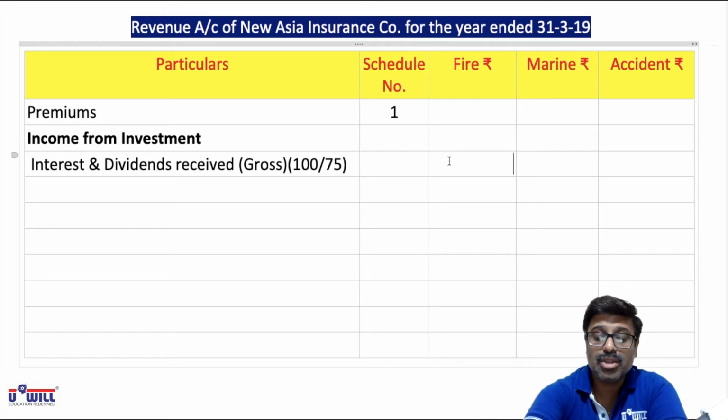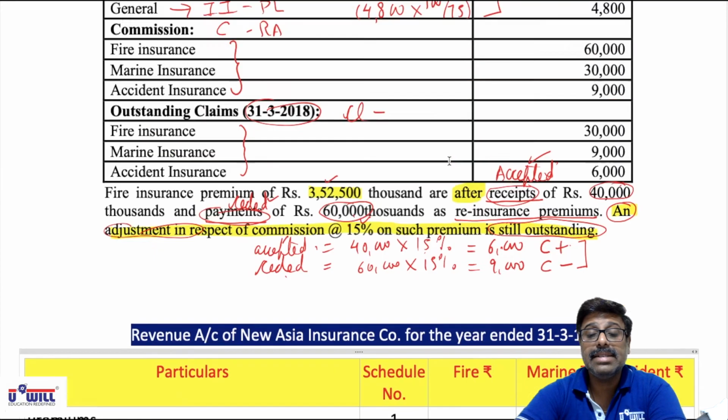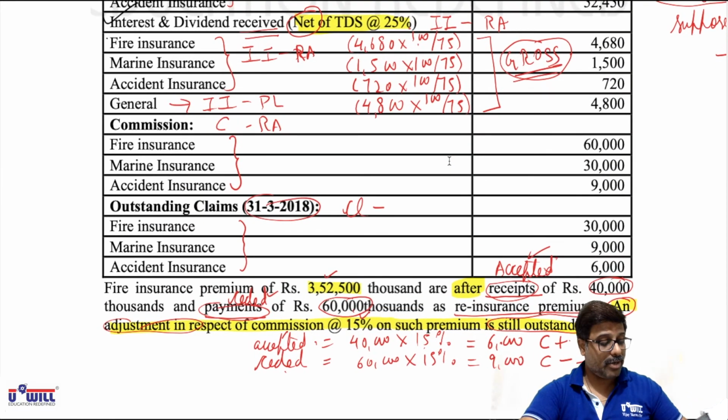So that comes to 6240 in case of fire. Then, same way, all of you do it: 1500 into 100 upon 75, that is 2000.